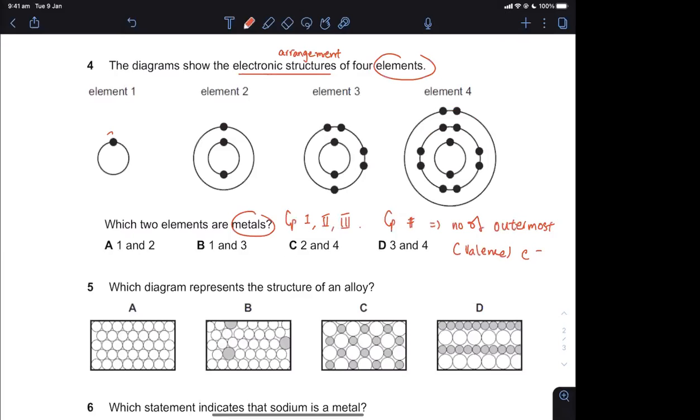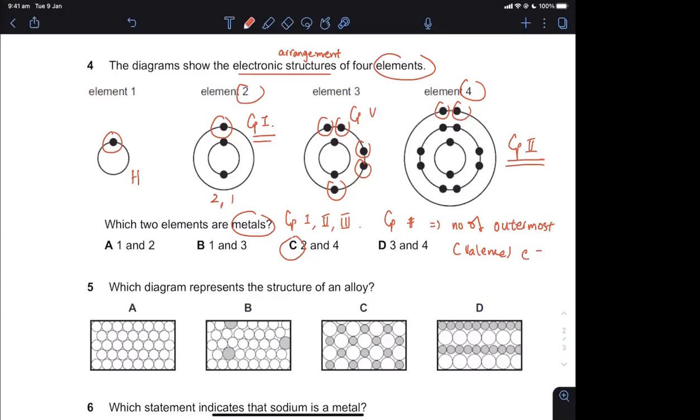This is just hydrogen, in fact, so it's considered a non-metal. Here there's only one electron. This is group 1. This is 1, 2, 3, 4, and 5, so this is group 5. This is 1 and 2, so there's group 2. That is our group 2 metal and group 1 metal. So element 2 and element 4 are what you consider as metals. This is hydrogen. It's not a metal.